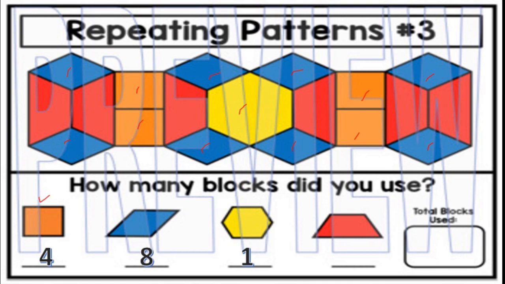And what about the trapezium? Means 5-faced figure, red color. So here, I will take yellow here. This is 1, 2, 3, 4, 5, 6, isn't it? So we will write 6 here. So altogether how many blocks used? Total 4 plus 8 is 12, plus 1 is 13, plus 6 is 19, isn't it? 19 blocks are used to make this pattern. Got it?